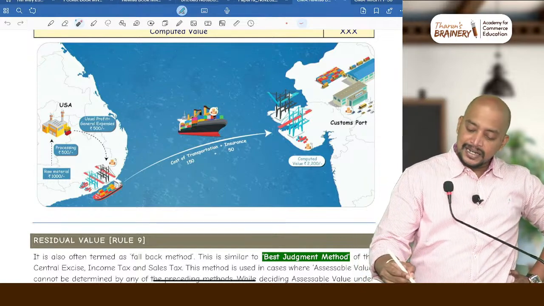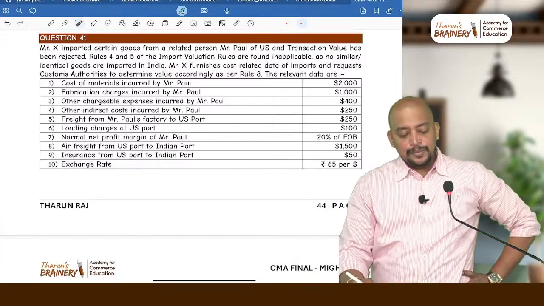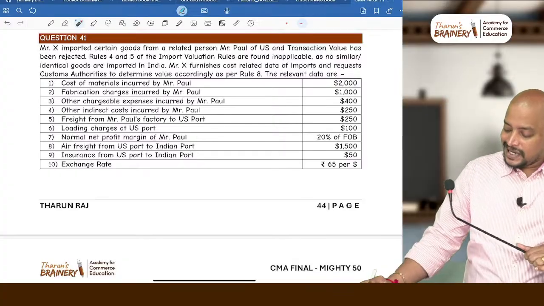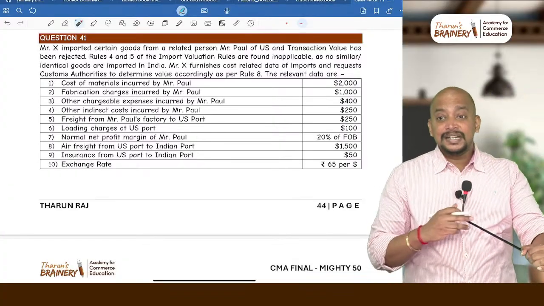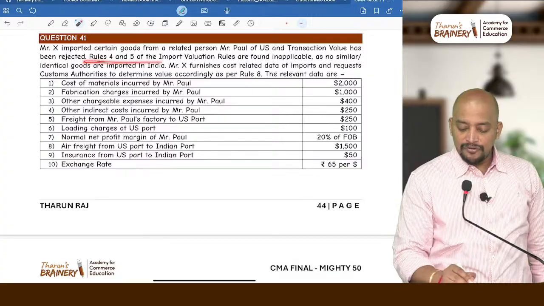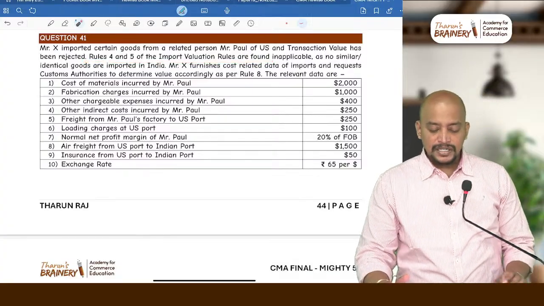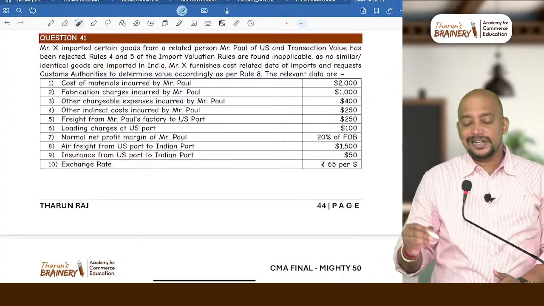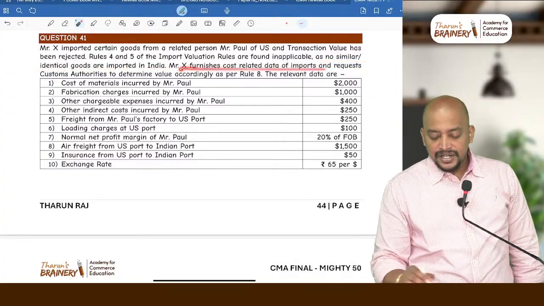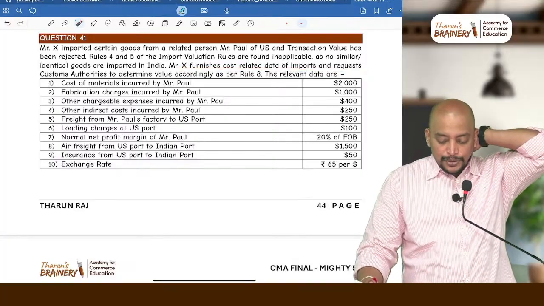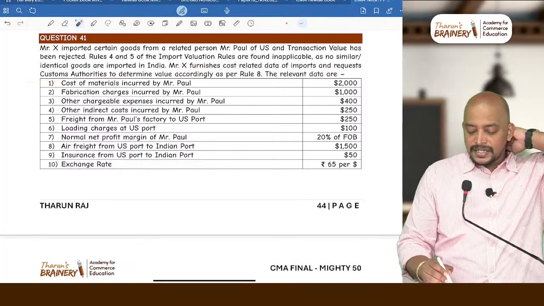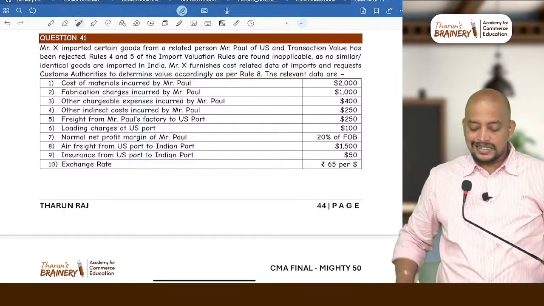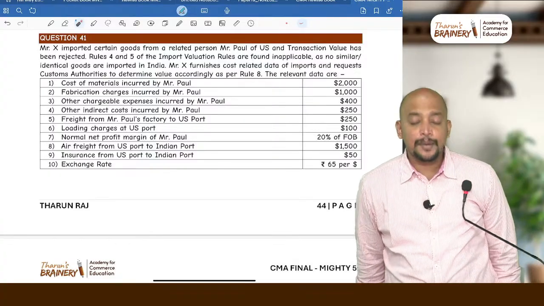Now you can see this question. Mr. X imported certain goods from a related person, Mr. Paul of US, and the transaction value has been rejected. Rule 4 and Rule 5 of import valuation rules are found inapplicable as no similar or identical goods are imported in India. Mr. X furnishes cost related data of imports and requests customs authorities to determine the value accordingly as per Rule 8. The relevant data are as under. So now we need to do the computed value method.